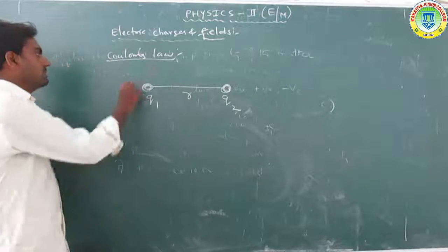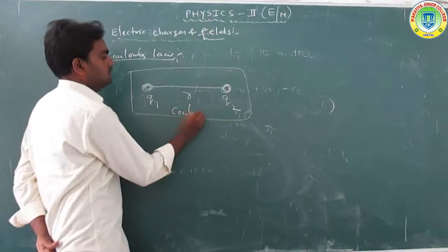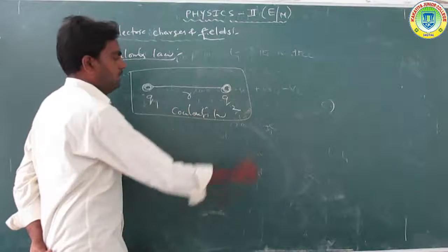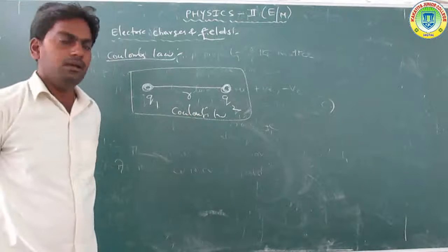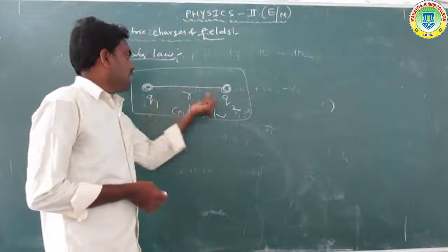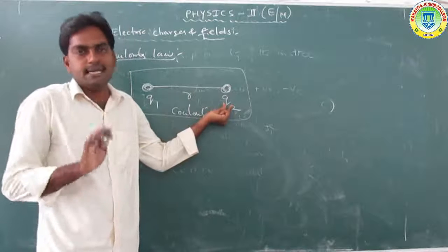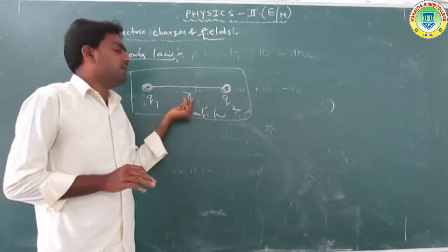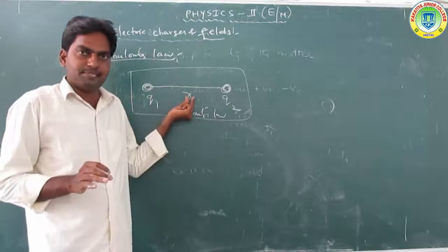Now considering the two charges, that is called Coulomb's law. How do we define Coulomb's law? Here we take two charges, Q1 and Q2. These two charges are separated by a small distance R in air or vacuum in space.